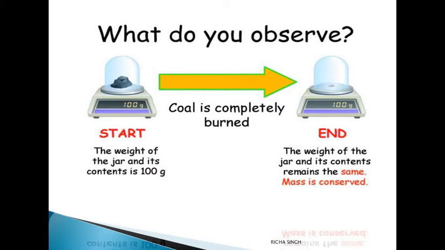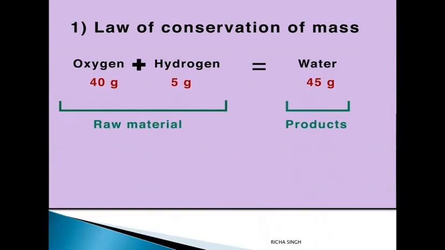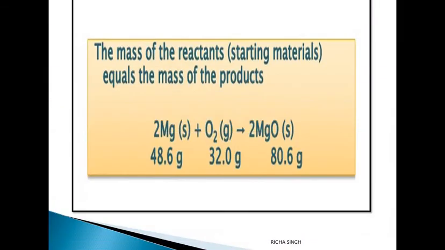Let's see this law by some reaction. If 40 grams of oxygen combines with 5 grams of hydrogen, these both are raw materials or the reactants, then you are getting 45 grams of water, that is the product is 45 grams. There is no wastage in the mass. The mass remains the same.